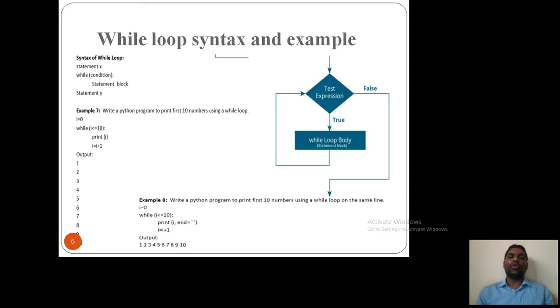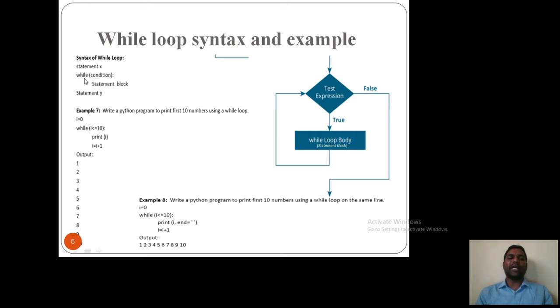Next slide. While loop syntax and example. So here is the example, as I said in last class. This is a test expression and I have a while loop body. If this expression is true, this particular body's statements will get executed. If this expression is false, it will come out from the loop. Whatever statements are available after the loop, those statements are going to get executed.